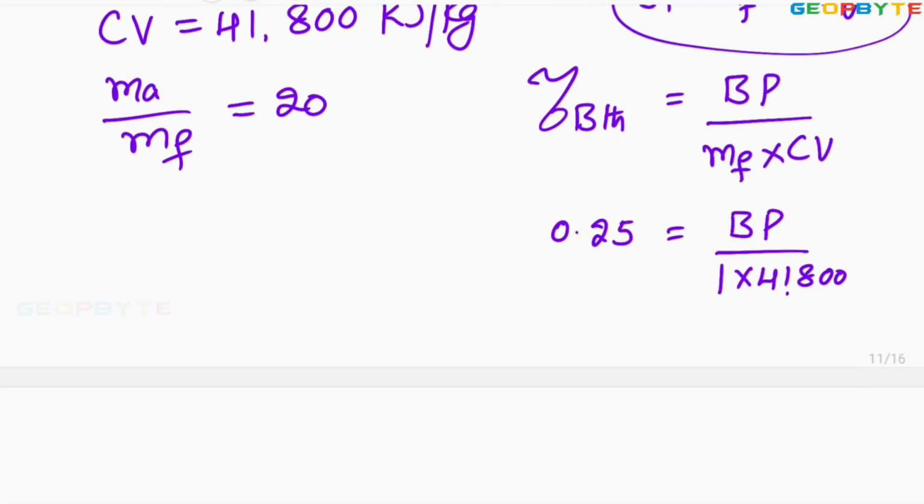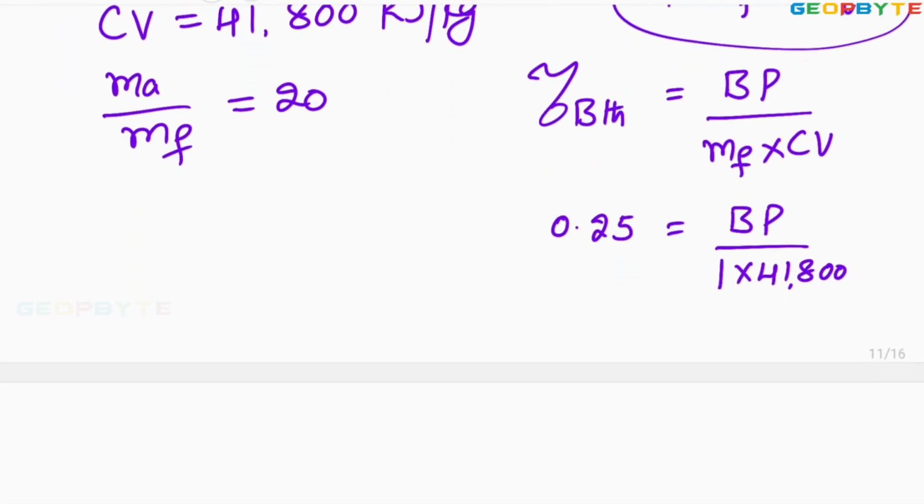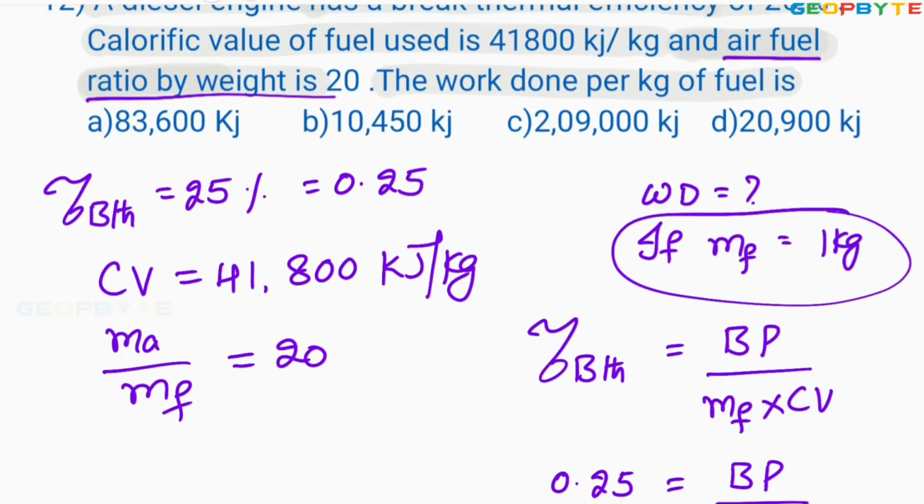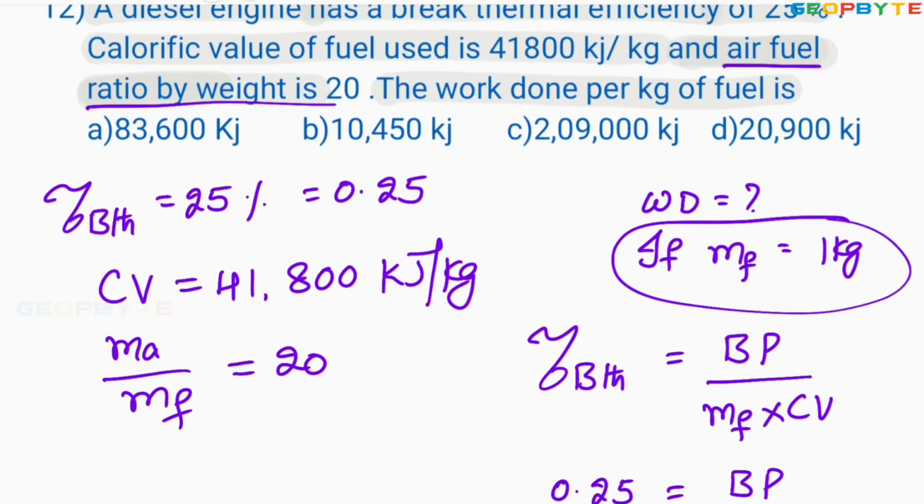You simplify this value for getting the brake power itself, equal to work done: 0.25 multiplied by 41,800, which is around 10450. That is the amount of power developed by the engine. Look at option B, 10450 kilojoules. That is absolutely correct. I hope you got my point.